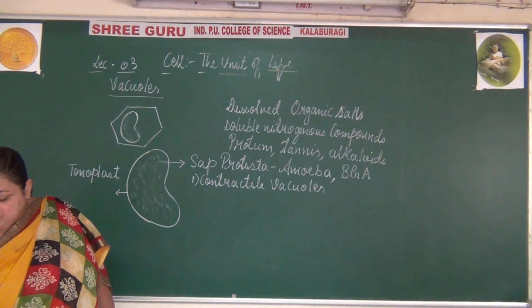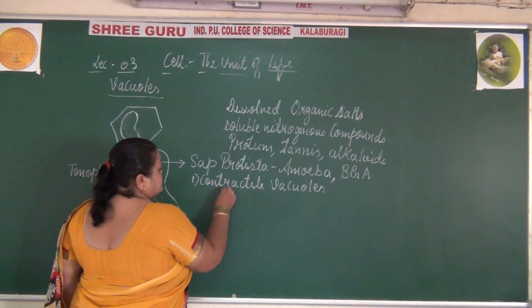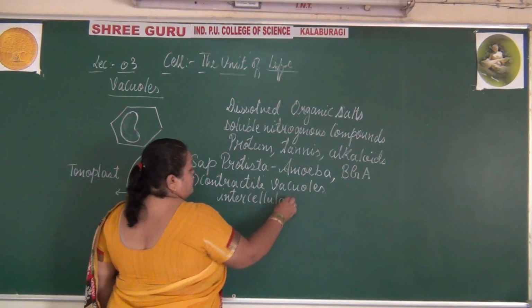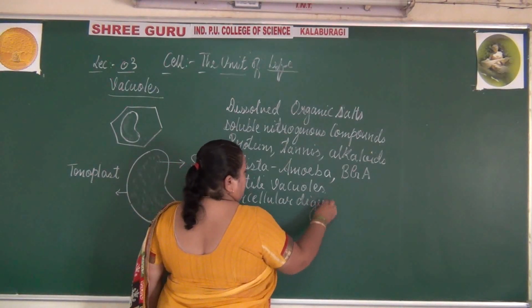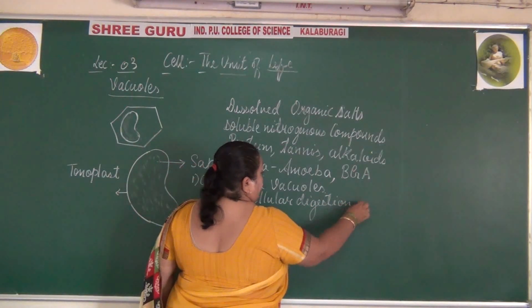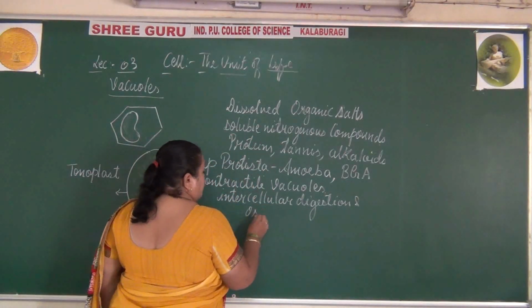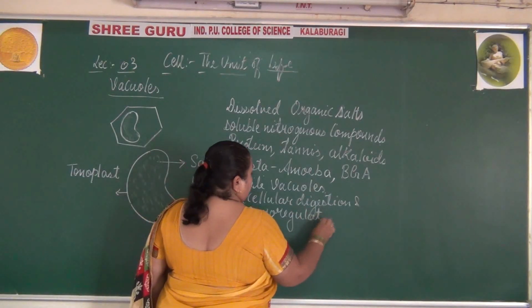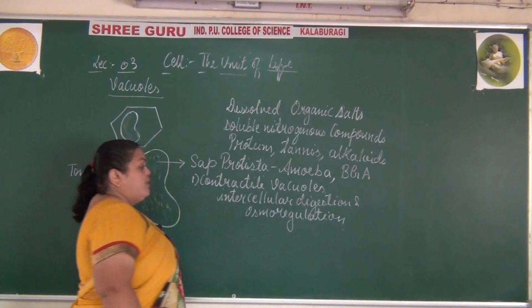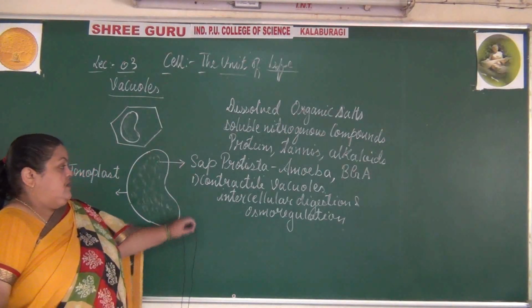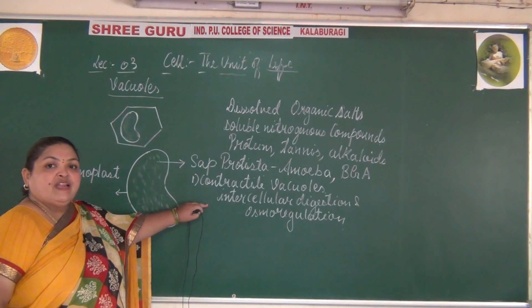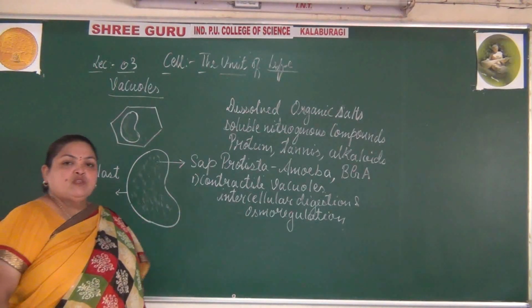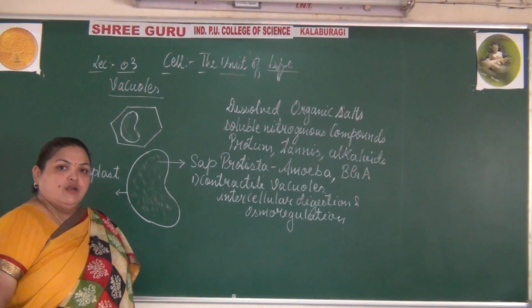These contractile vacuoles are involved in intercellular digestion and osmoregulation. Intercellular digestion means breaking of food components.